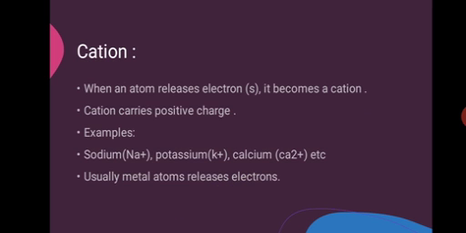Okay ji. Now there are two types of ions, cation and anion, right? A cation is formed when an atom releases an electron. Remember that it is giving, releasing, losing the electron. So it loses the electron, so it gets the positive charge. If anyone loses its electron, meaning it's helping the other one, it gets the positive charge. For example, sodium, potassium, calcium, Ca2 plus. Usually metal atoms release electrons, and they get more positive charge.